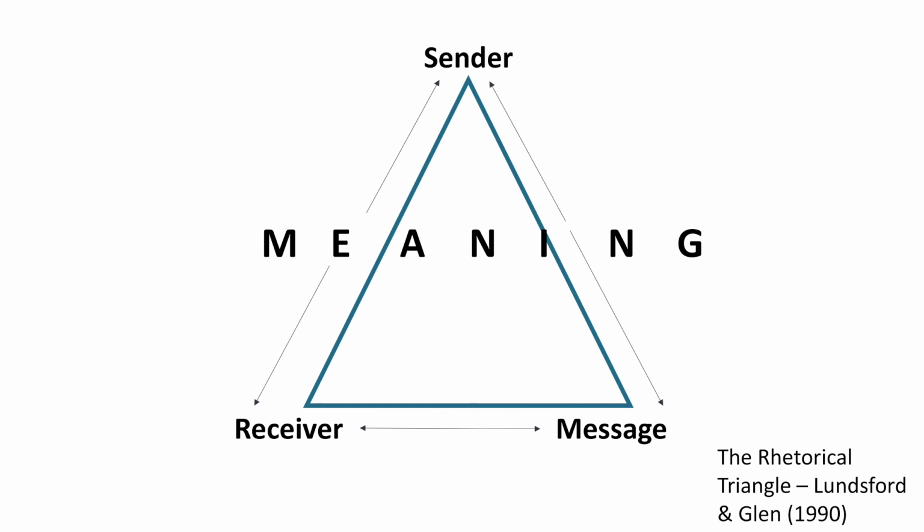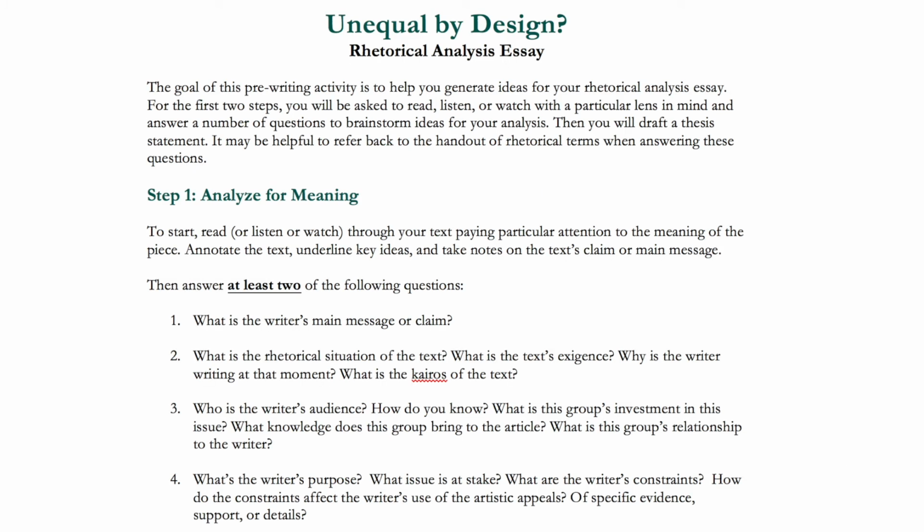With these concepts in mind, I want you to work on completing your rhetorical analysis pre-writing activity and pay particular attention to how the author is using ethos, logos, and pathos to appeal to a particular audience. Remember, it's not talking to everybody, but who is that audience? And how it's doing that in order to convey the message of the text. What is that message of the text?